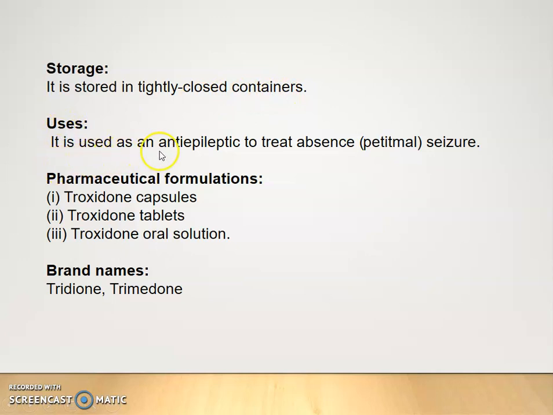It is used as an anti-epileptic to treat absence, that is petit mal epilepsy. Pharmaceutical formulation. It is available as troxidone capsule, tablet, and oral suspension or solution, and the brand names are Tridione and Trimedone.